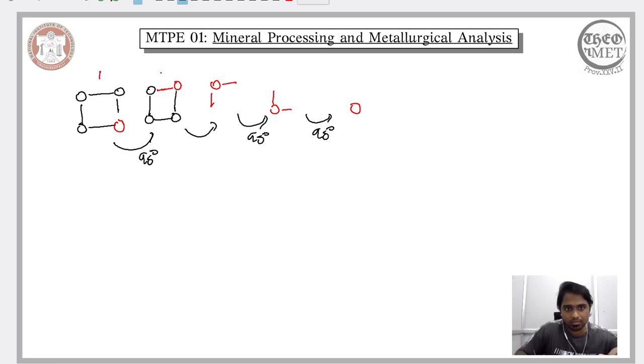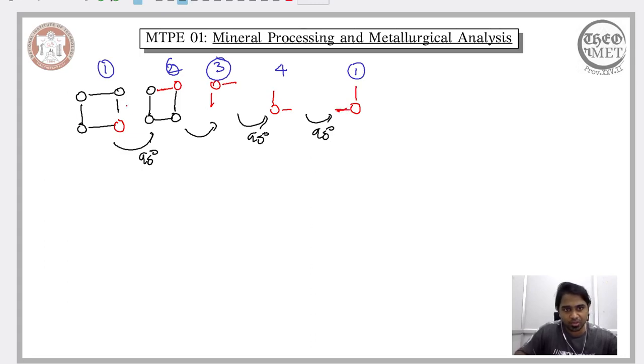So it will be 1, 2, 3, 4, and again 1, because we have got back to our original position of the ions.